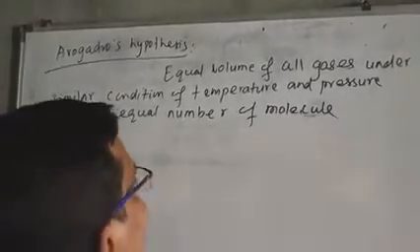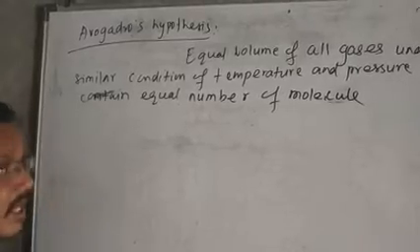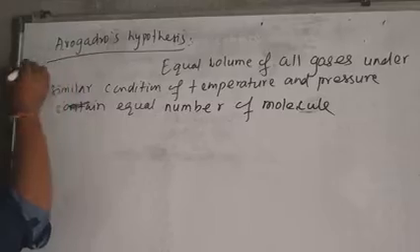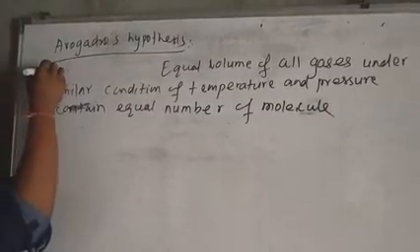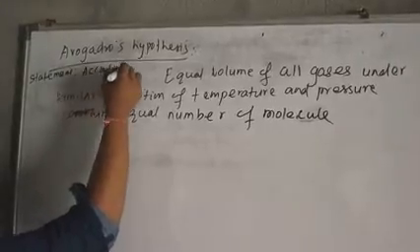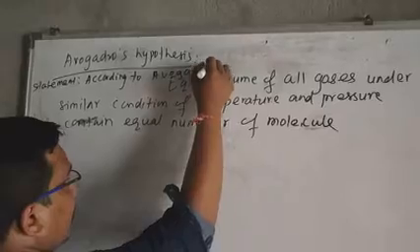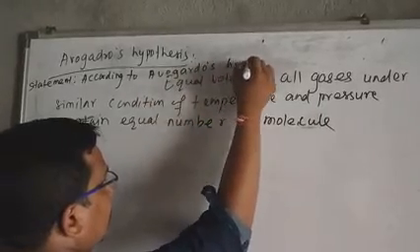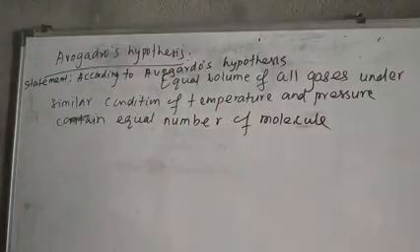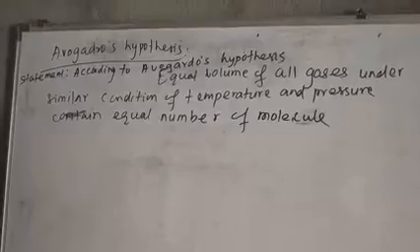That is the main difference. So we can write the statement like this: according to Avogadro's hypothesis, equal volume of all gases under similar condition of temperature and pressure contain equal number of molecules.